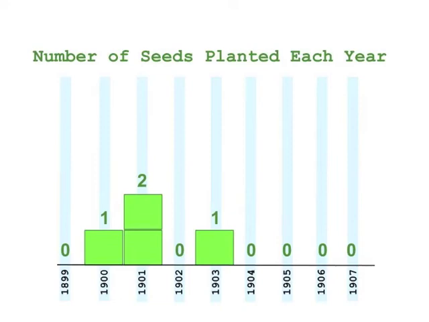Here is another signal. This is the number of seeds planted by Hobart each year. In 1899, he started up the ham farming business. He didn't plant any seeds, he just tilled his field. In 1900, he planted 1 seed, and in 1901, he planted 2. In 1902, he was feeling rather ill, and so didn't plant any seeds at all. And in 1903, he planted only 1. After that, he was rather busy and didn't plant any seeds at all.